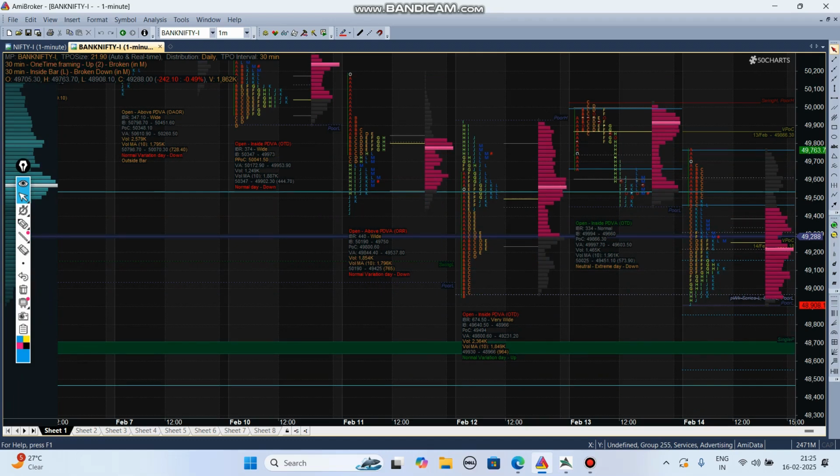Everyone should not buy on the plus ST1 level, the buying should be on the minus ST1 level, and you have to plan for a short on the plus ST1 level. So for the failed auction, you have to study clearly that it always happens on the plus standard deviation and minus standard deviation.